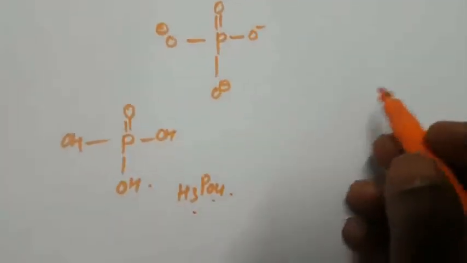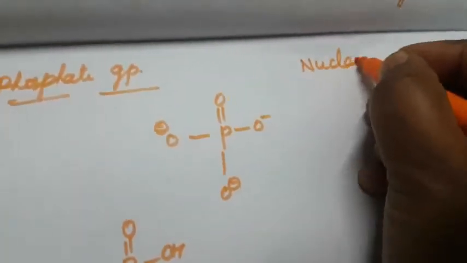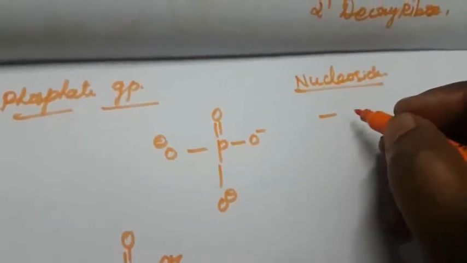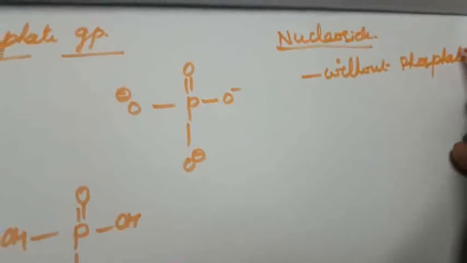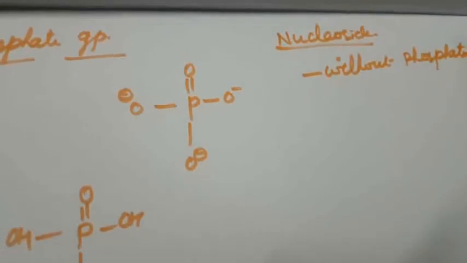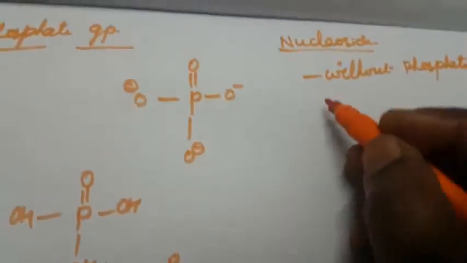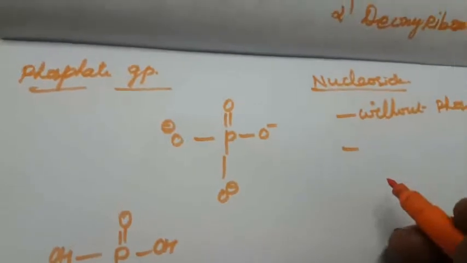What is meant by nucleoside and nucleotide? The molecule without a phosphate group is called a nucleoside. A nucleotide is derived from a nucleoside by the addition of phosphoric acid.